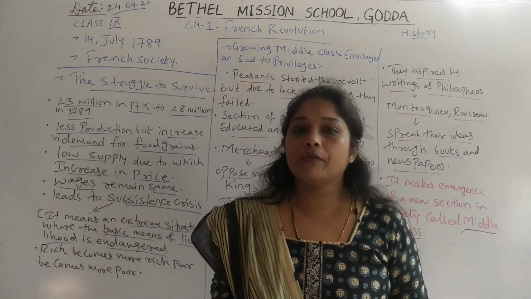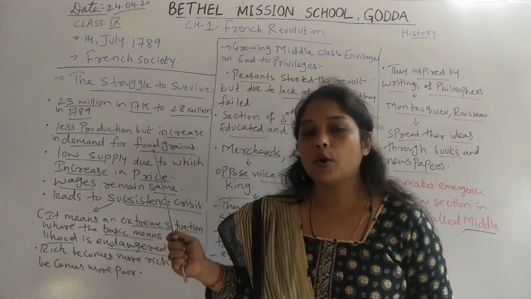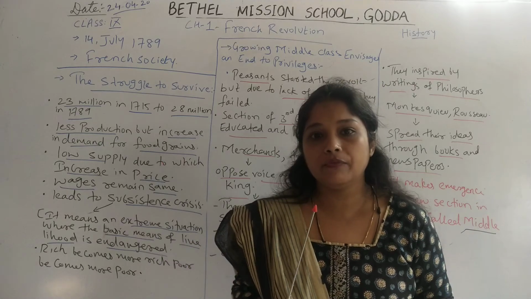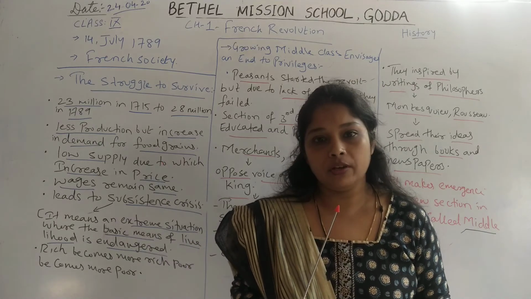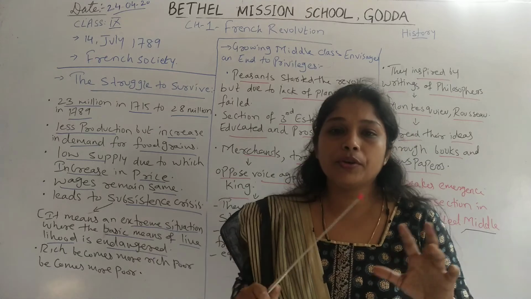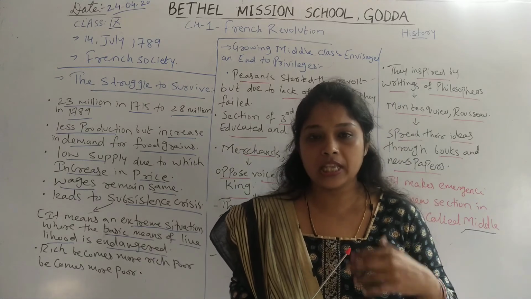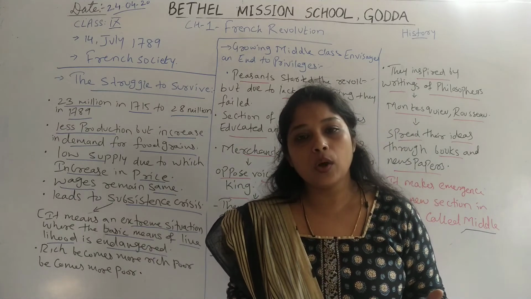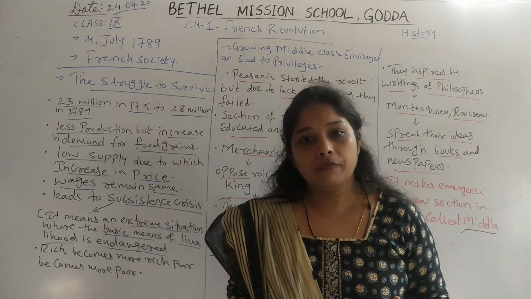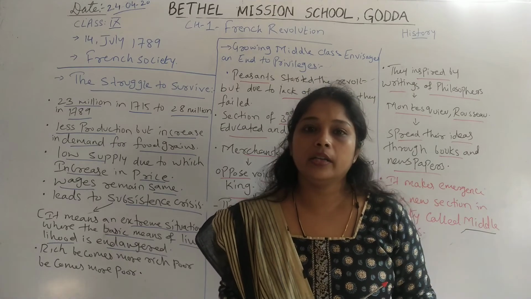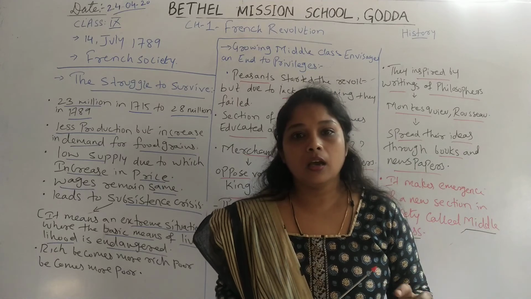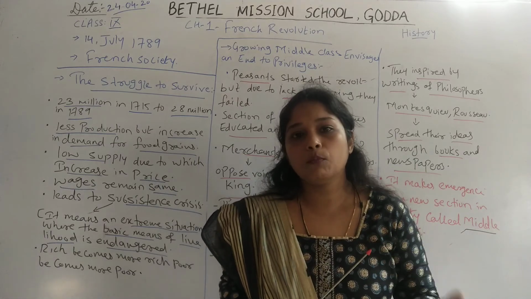So in this video, we have seen the economic problem, or economic exploitation, in France, which led to the French Revolution, and the emergence of a new class in France which raised its voice against the unequal laws and rights. Now in our next video we will see how the monarchy was abolished.